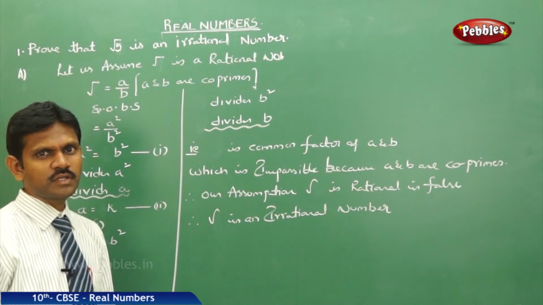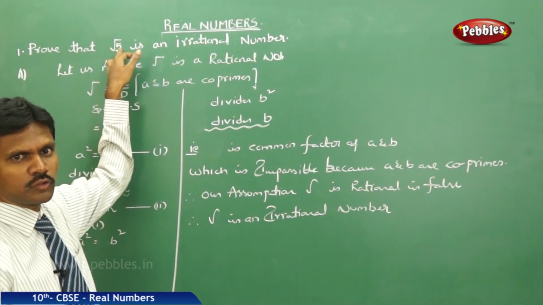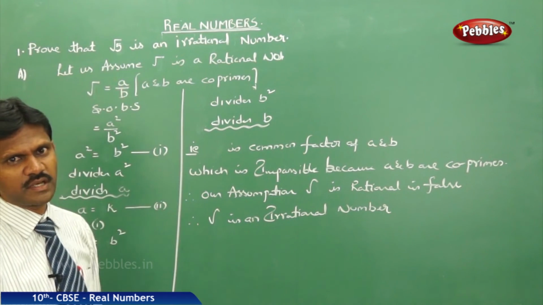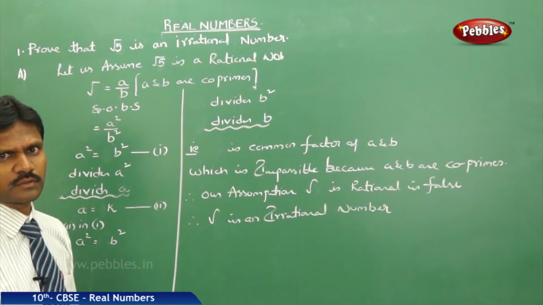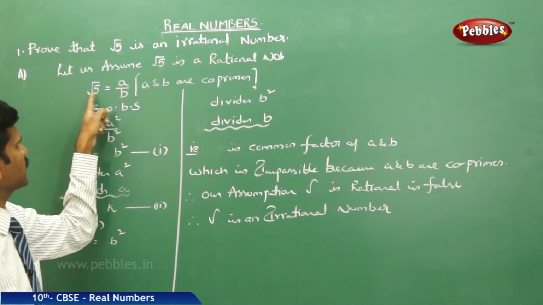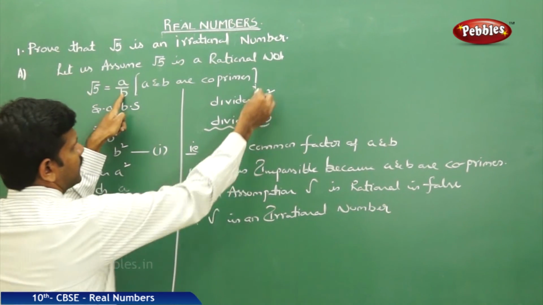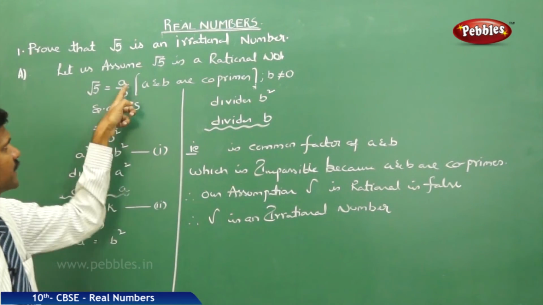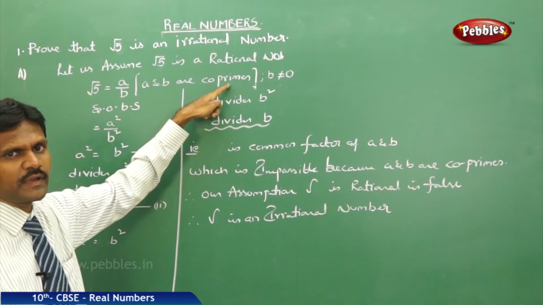Okay, let us prove the next question, which is similar to the previous one. Previously we proved root 2 is an irrational number. Now we have to prove root 5 is an irrational number. Let us assume that root 5 is a rational number, that is, root 5 is equal to a by b. A rational number is of the form a by b, where b must not be equal to 0, and a and b are co-primes. Co-primes means, once again I repeat, they do not have a common factor except 1.